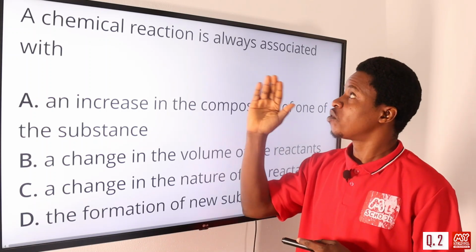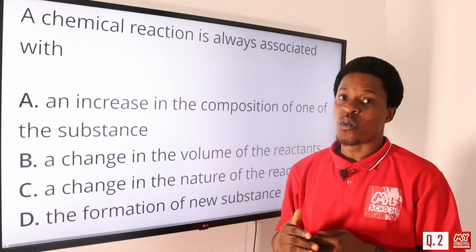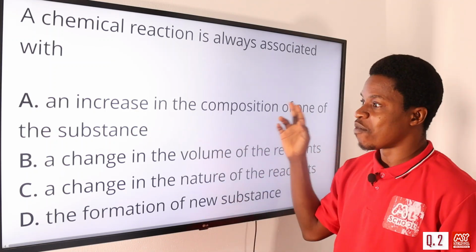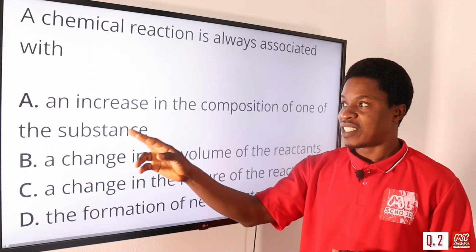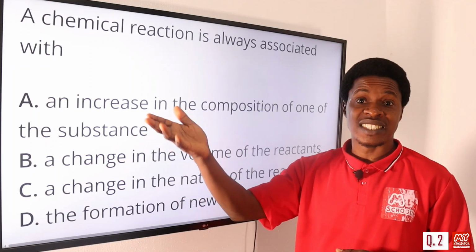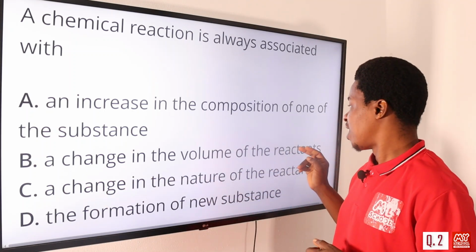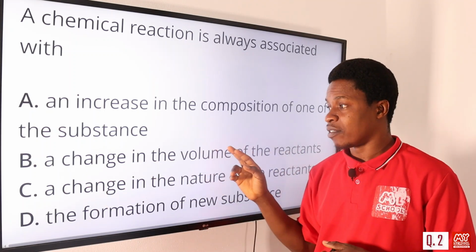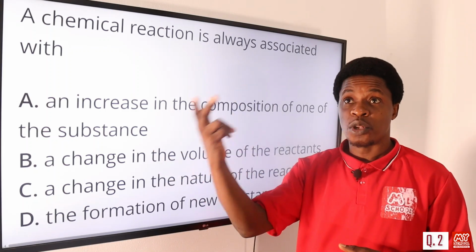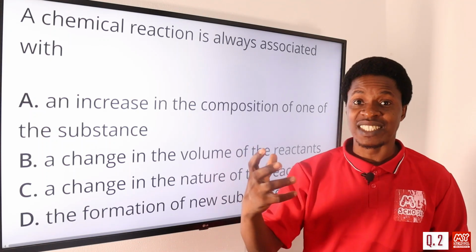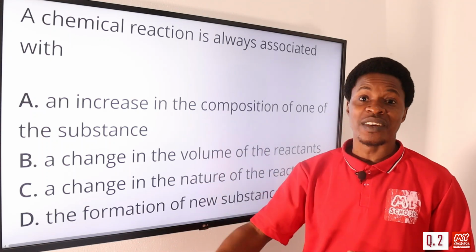So every chemical reaction is always associated with a new substance. Option A is an increase in the composition of one of the substances, though. If it is that, that would have been a synthesis reaction, kind of, okay? Option B says a change in the volume of the reactant. If you are looking for a change in the volume of the reactant, we'll be talking of Le Chatelier's principle, which has to do with chemical equilibrium, okay?